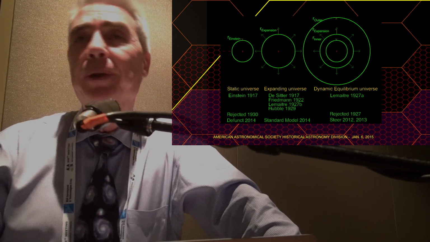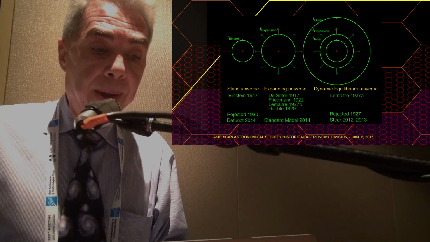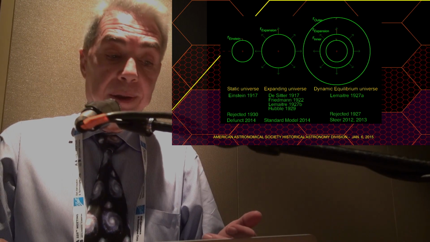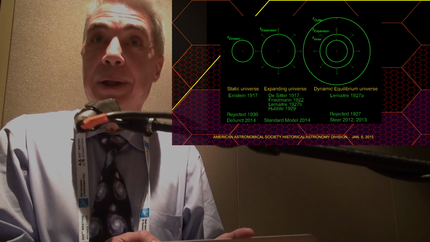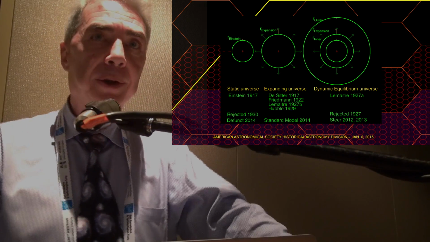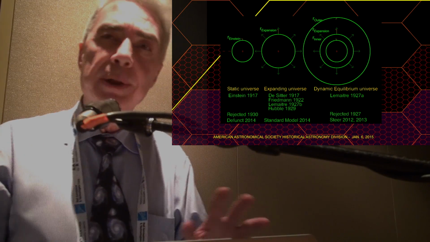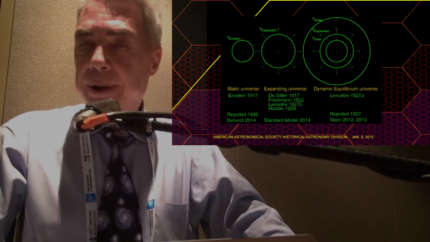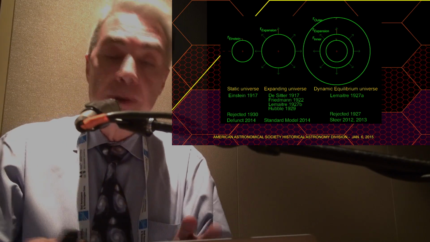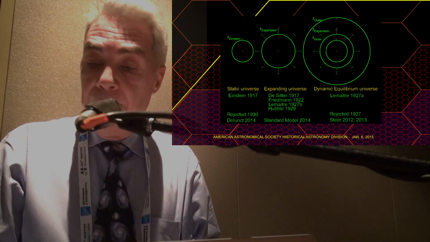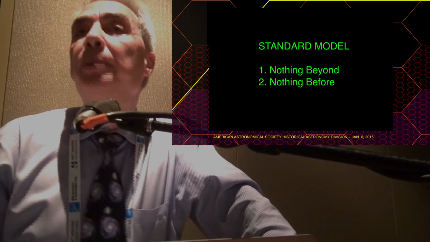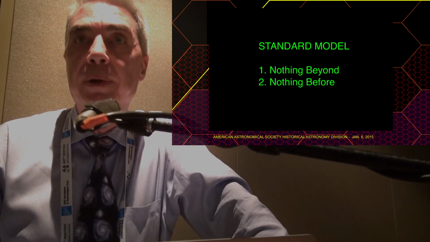But just dispensing with the math rigmarole, really the point of the model on the right, beyond the fact that it incorporates all of the models of general relativity possible. I mean all of the changing, the dynamic, expanding models, all of the unchanging, the static, stationary models into one super hybrid. Its use for us today is the fact that just by adding to this one expansion sphere that we have today, the other two spheres that you see there, this outer and inner boundary, just by adding boundaries to the expansion radii possible, you solve two big problems with the current model, the nothing before, the nothing beyond.